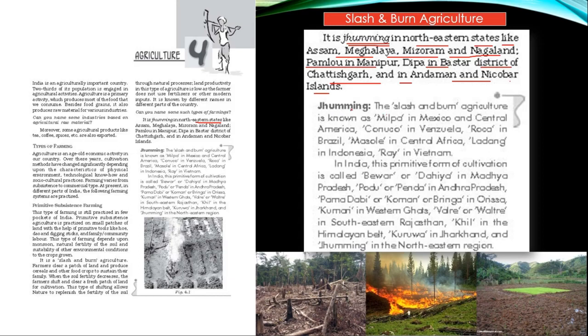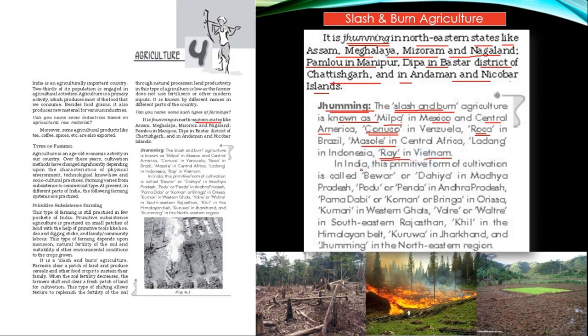Then jhuming, the slash and burn agriculture, is known as milpa in Mexico and Central America, Conuco in Venezuela, Roca in Brazil, Masole in Central Africa, Ladang in Indonesia, Ray in Vietnam.